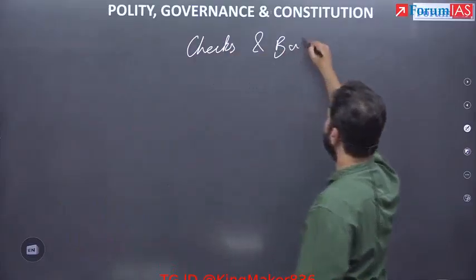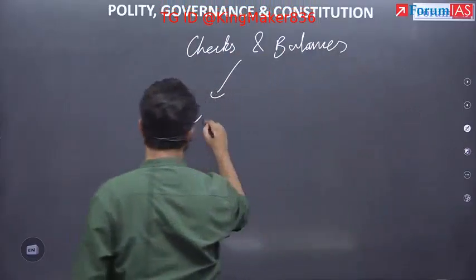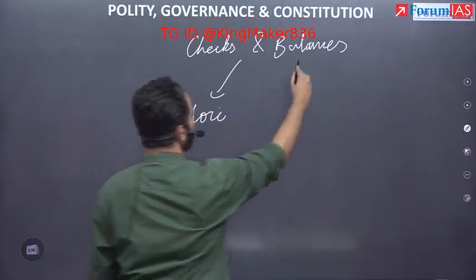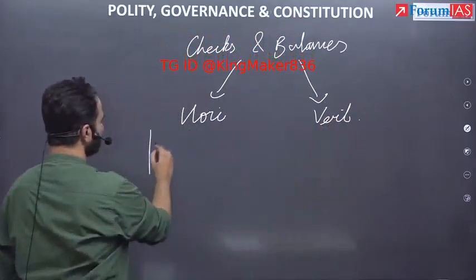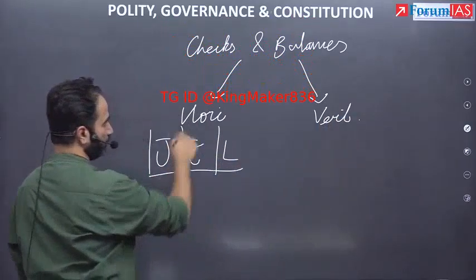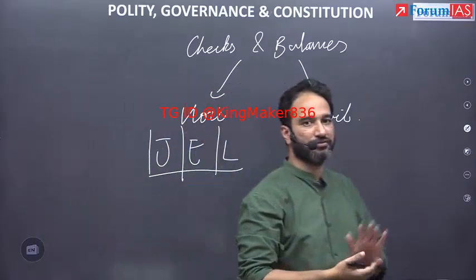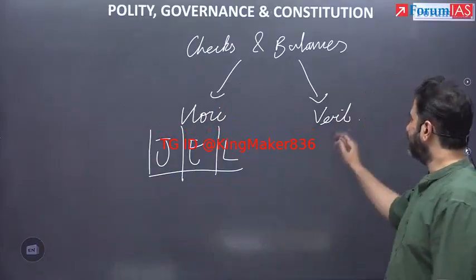Now in India, we have two different types of separation of power. You have horizontal separation of power and you have vertical separation of power. Horizontal separation of power is directly judiciary, executive, and legislature, where there is a check by the judiciary on the executive, and there is a check by the other two on the judiciary. Similarly, you have vertical.